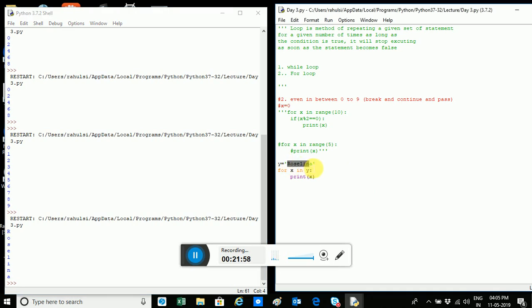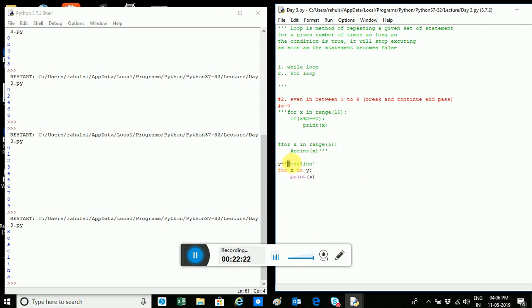Now what's happening here? Rosalina is a string, and this string has these characters, and when I am doing this for x in y, that means for every character in y. So for the first iteration x will become R, I will print x.